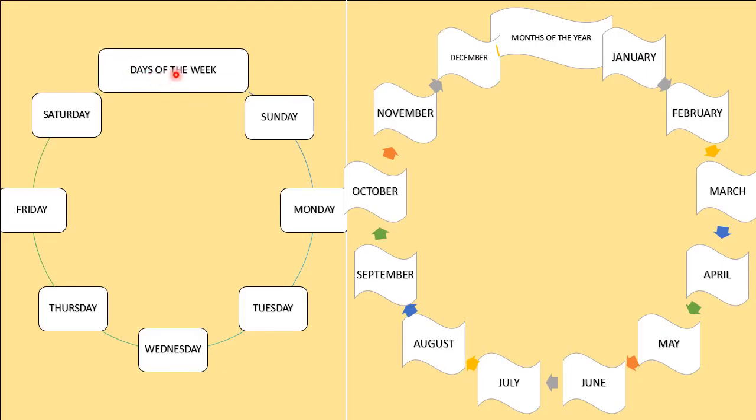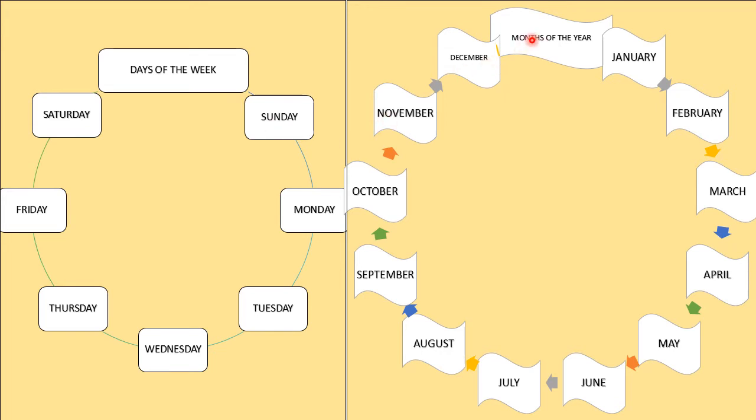Like this, days and months are also common nouns. Because when we say days, it includes all the days. It shows the same class of days. So it is a common noun. But when we say the name of a particular day, it will be a proper noun.